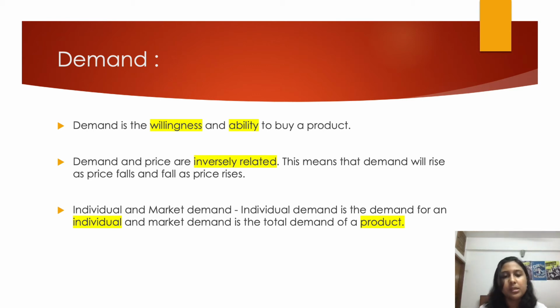Say for example, I go to a store, I see a lamp and the lamp is very beautiful and I need it. So I ask the price of the product and it's $200, which is very high for me. I like the product, but the price is very high. So my demand will decrease. Then I will try to go to other stores which sell the lamp at a cheaper price. I will switch to another product. So this is what basically happens.